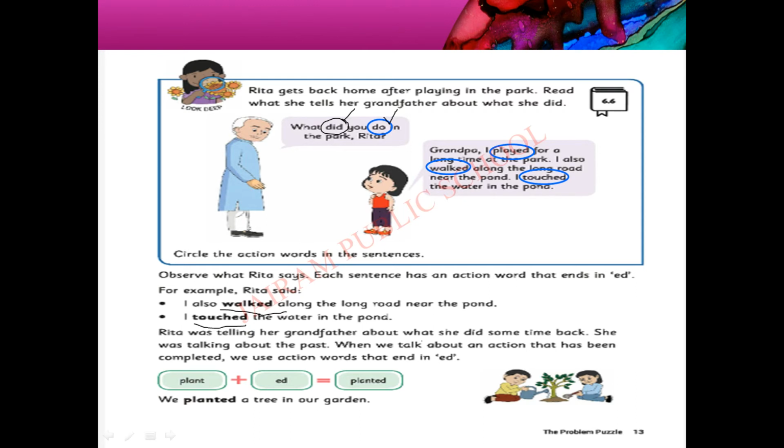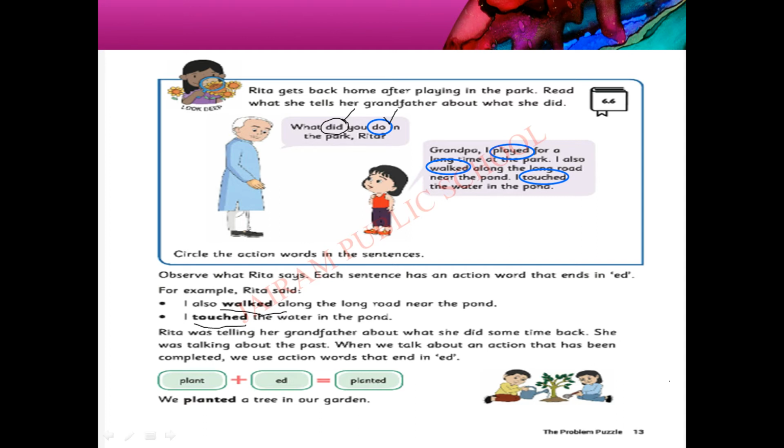Rita was telling her grandfather about what she did sometime back. Okay, sometime back she did these actions. She was talking about the past. Past means what? The action that has been completed. If you want to talk about the action that has been completed, you have to add ed at the end of the action word. We use ed at the end of the action words.